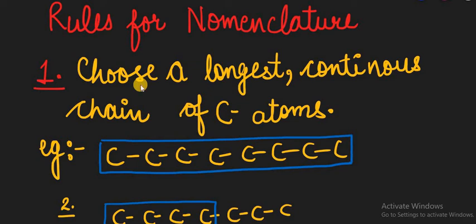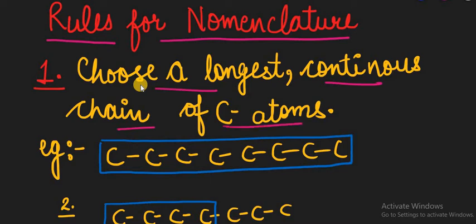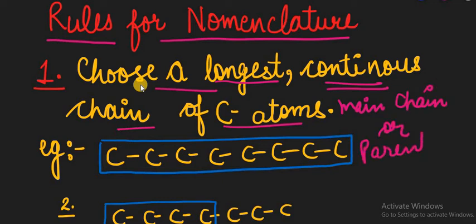Good morning students. In this video lecture we are discussing the rules for the nomenclature part, and the very first and important rule is to choose the longest continuous chain of carbon atoms. Remember always, the chain must be the longest and a continuous chain of carbon atoms, and that chain is called your main chain or the parent chain. Whatever you want to call it, it's up to you, either the main chain or the parent chain.